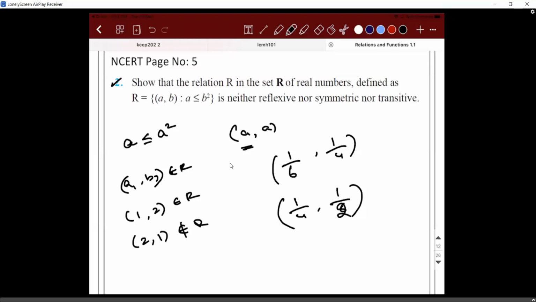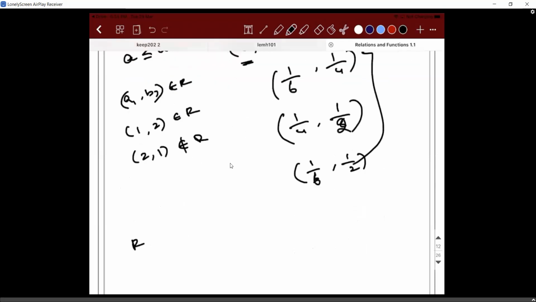They are asking us to prove that it is not transitive. So what should happen? 1 by 6, 1 by 4, 1 by 4, 1 by 2. What I'm trying to say is, when you write the Cartesian product, how many elements will be there? You will have infinite, and in that you will have this kind of a set also. If you are able to find one such case, you can tell me. If these two pairs belong to R and the third pair is not coming, then it's not going to be transitive.